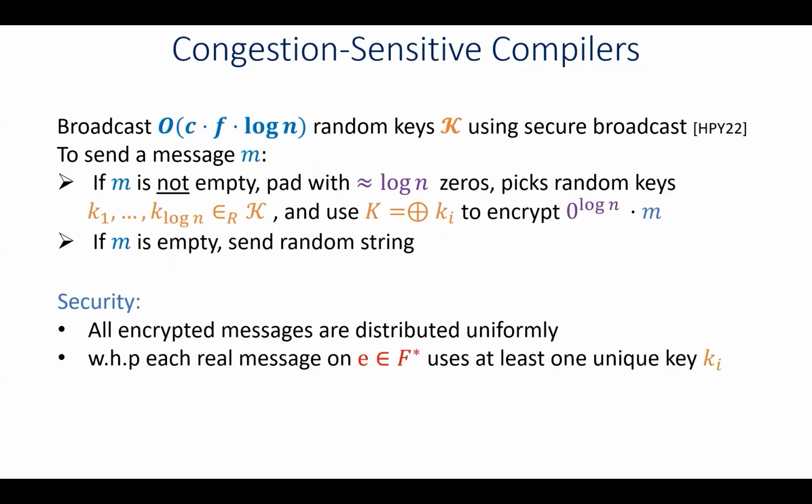As for security, first we show that both the encryption of empty and real messages are distributed uniformly, and therefore the adversary will not be able to distinguish between these two types of messages. Then we also show that with high probability, each real message sent over one of the F adversarial edges is encrypted using at least one unique random key, Ki, in the XOR. And therefore, we show that the security guarantee holds with high probability.